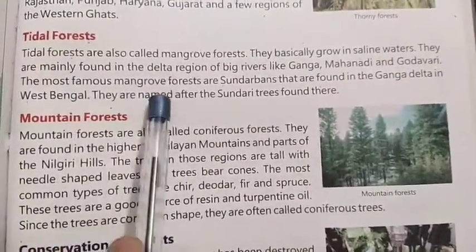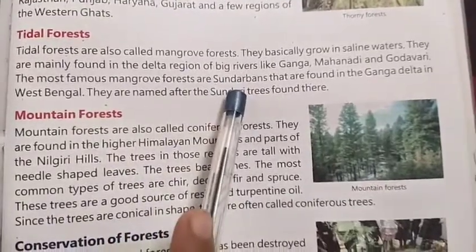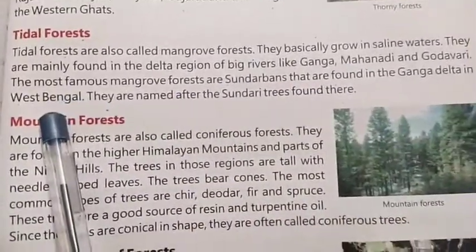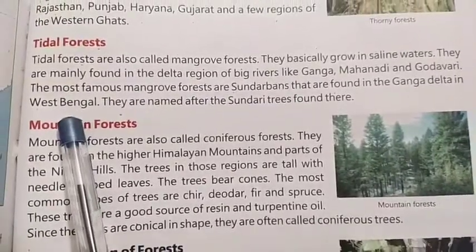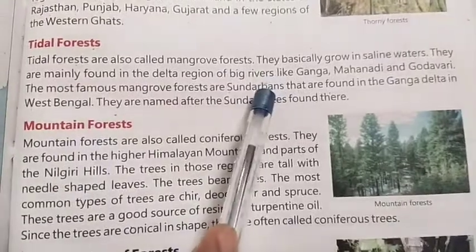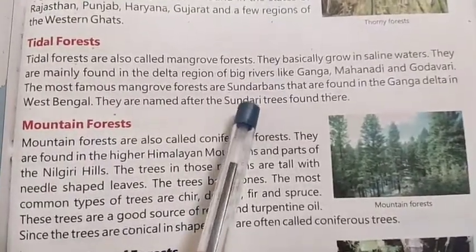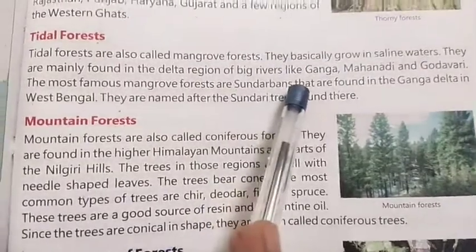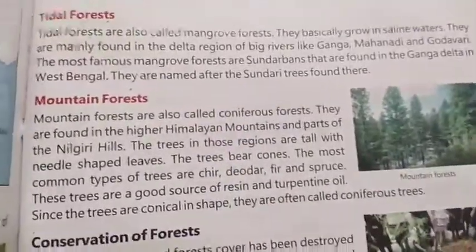The most famous mangrove forests, beta, are the Sundarbans, which are found in the Ganga delta in West Bengal. Okay, why are they called Sundarbans? Because here we find trees which are named Sundari trees. Because of this reason, they are called Sundarbans.